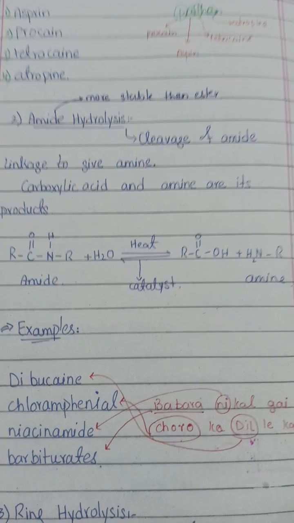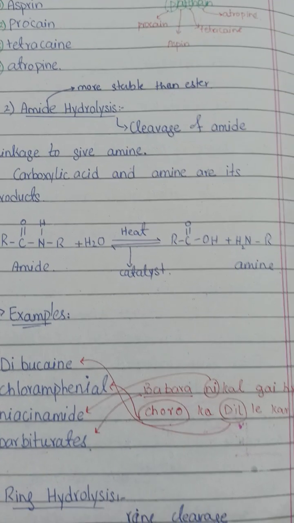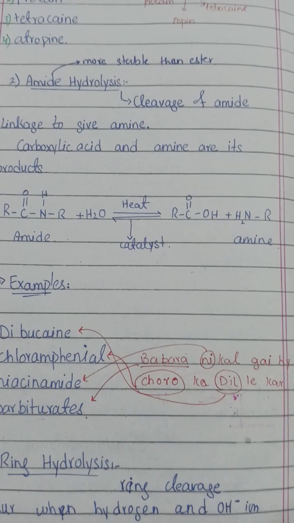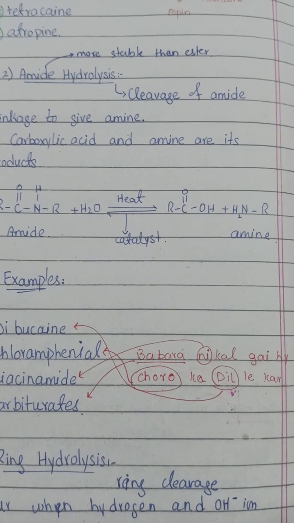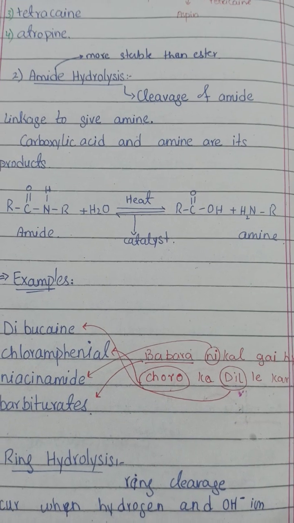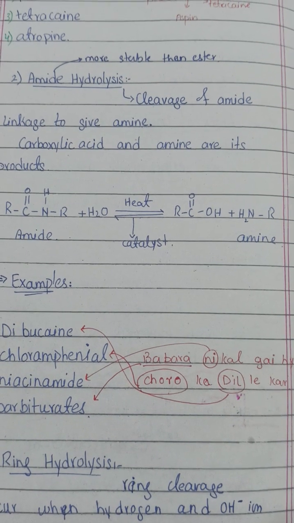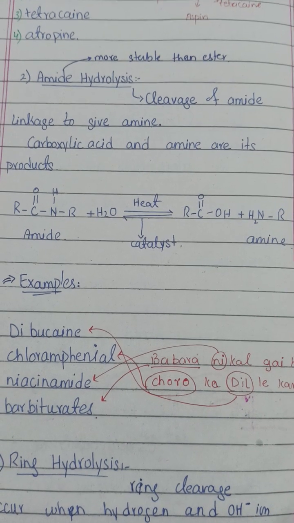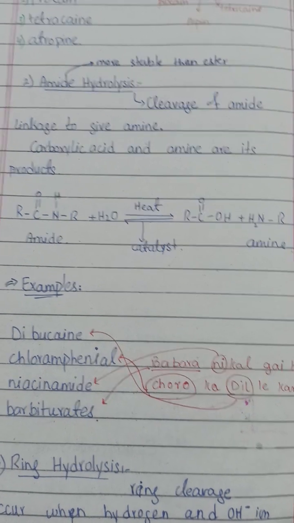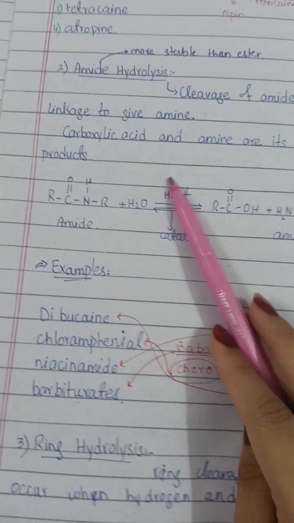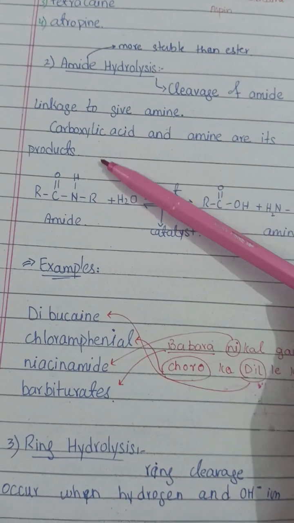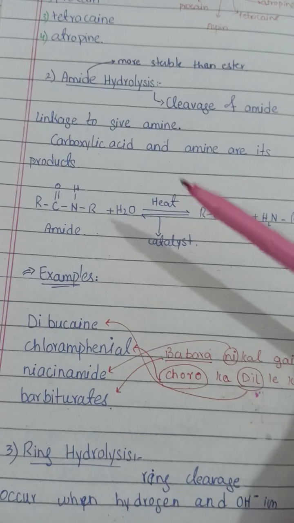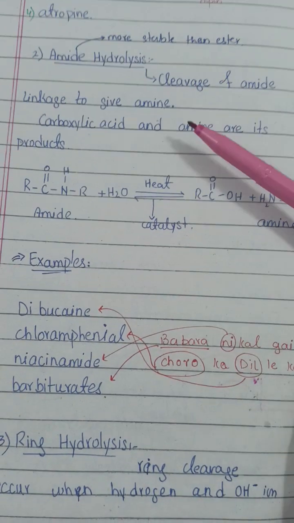Now we discuss the second type of hydrolysis, which is amide hydrolysis. It means that these drugs contain an amide group in their formulation, and this amide group will be cleaved and break down, and form various products. What kind of products are formed? The products formed by amide hydrolysis are a carboxylic acid and an amine group. There is a great difference between the amide and the amine group.